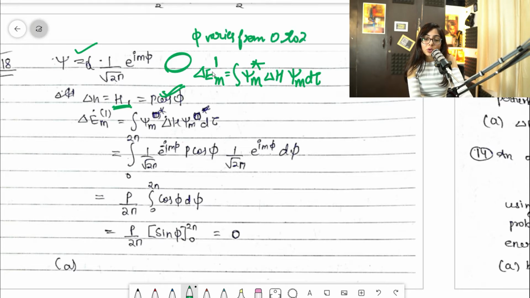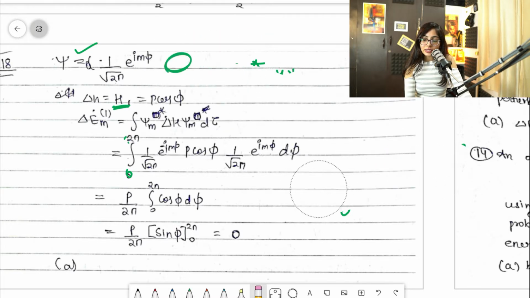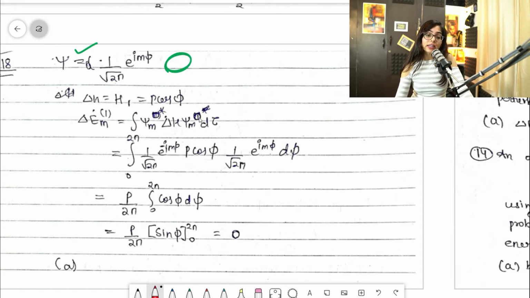Suppose guys, if it was given like this, h1 is equal to p cos theta, then you would have written from 0 to pi, because theta varies from 0 to pi. Clear? So you will write 0 to pi, but now phi is given, so you will write 0 to 2 pi. Clear? So I hope that thing is clear to you. So on that behalf, I should rub this thing. Clear? So I think these things are easy only, and these are very small things which you should know, and you can get to know only when you are studying it in detail.